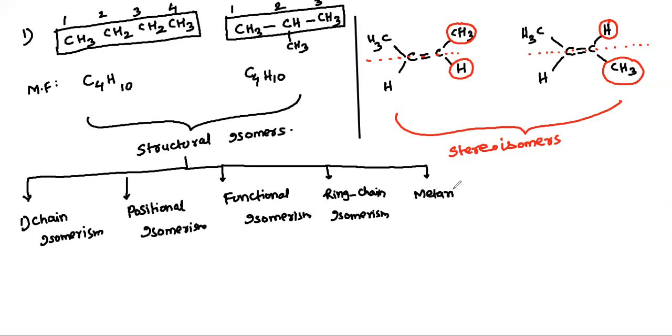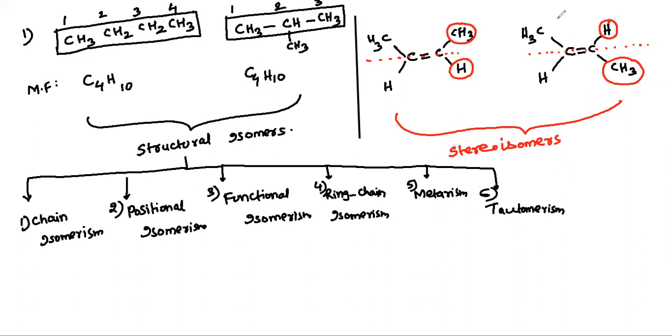And the last one, tautomerism. Please write it down. So how many are there? One, two, three, four, five, and six.